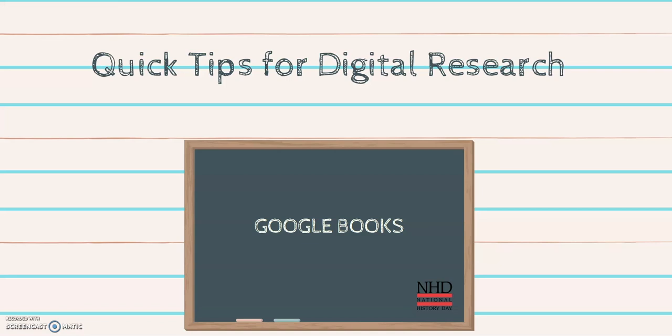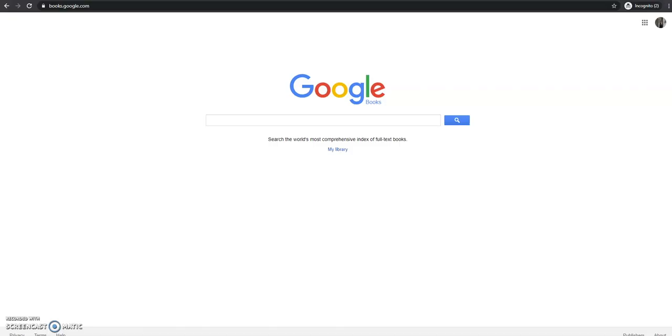And one of the databases that we are going to focus on today is Google Books. So Google Books is really great because it searches all full text books and magazines that have been digitized by Google. And Google has digitized a great deal of materials for you to check out. So we want to head over to Google Books, and you can access Google Books by typing in books.google.com.